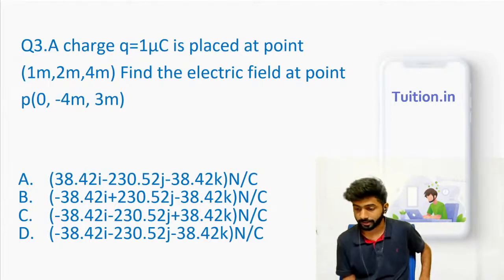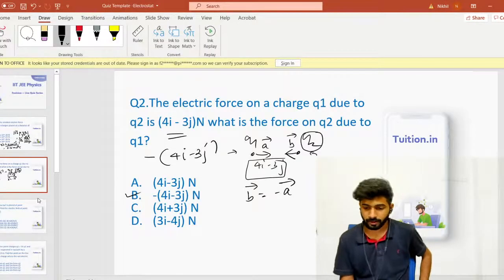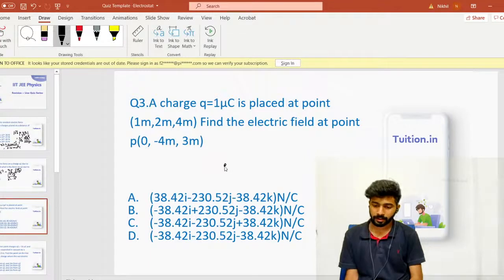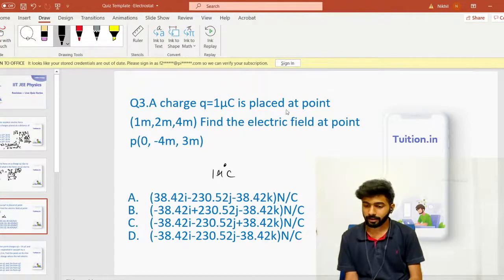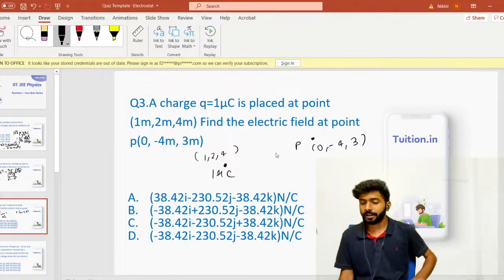Okay, the clock has hit 2018. So let's look at this question, question number 3. You have a charge given to you, 1 microcoulomb, and the coordinates of the point where the charge is present, 1, 2, 4. You want to know the electric field at a point P, which is 0, minus 4, 3. How will you get it?